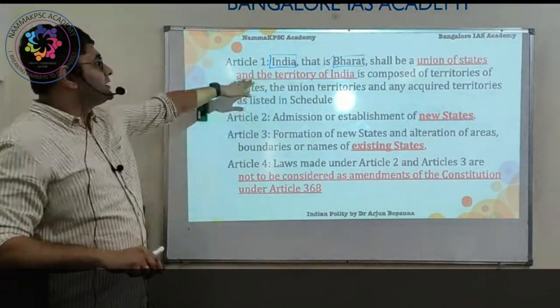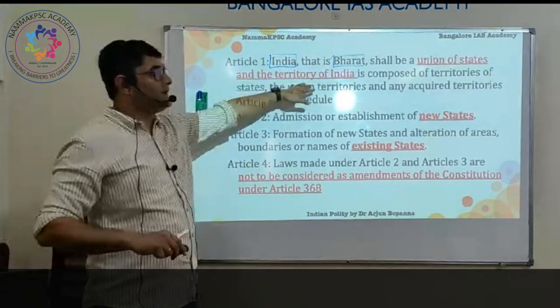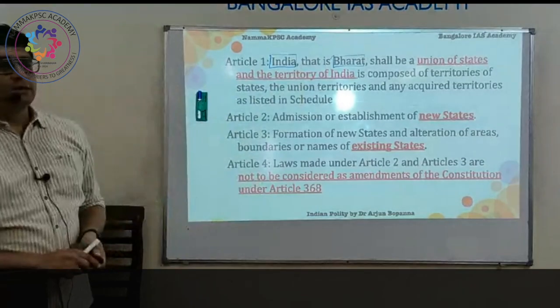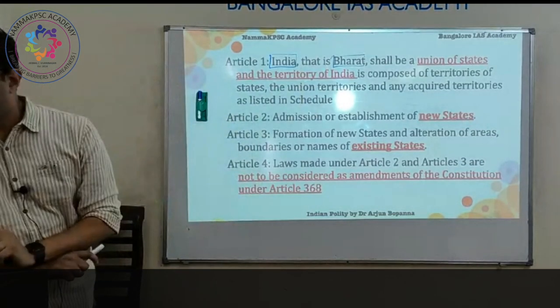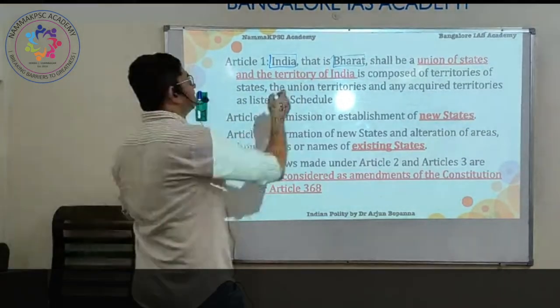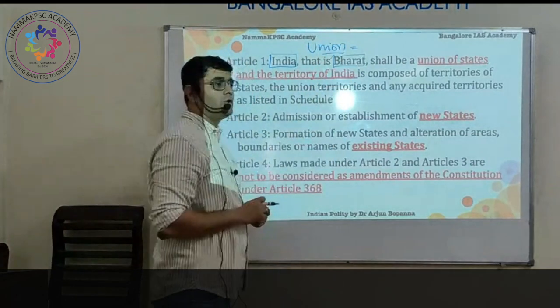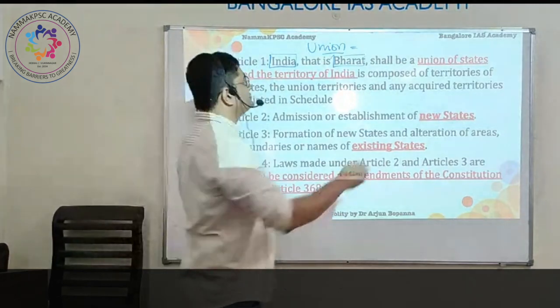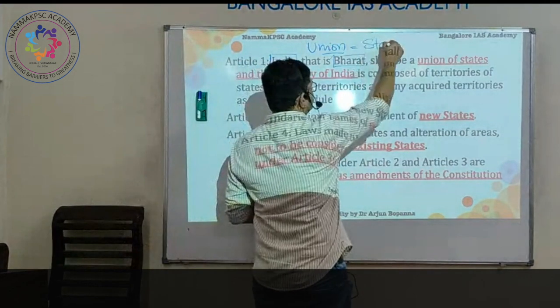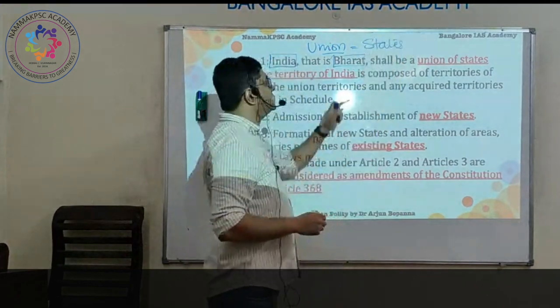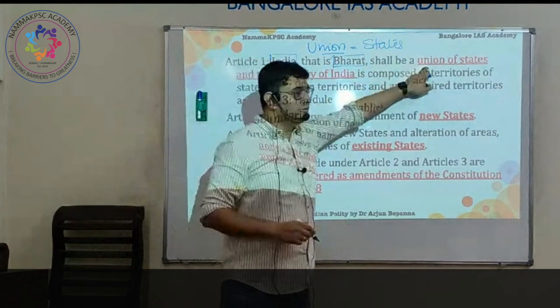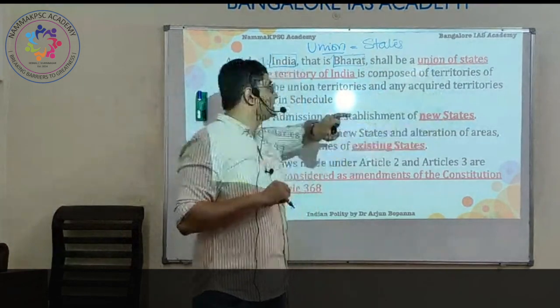It shall be the union of states and the territory of India. When we say Union of India, please remember this, it constitutes only the states. So India shall be a union of states.